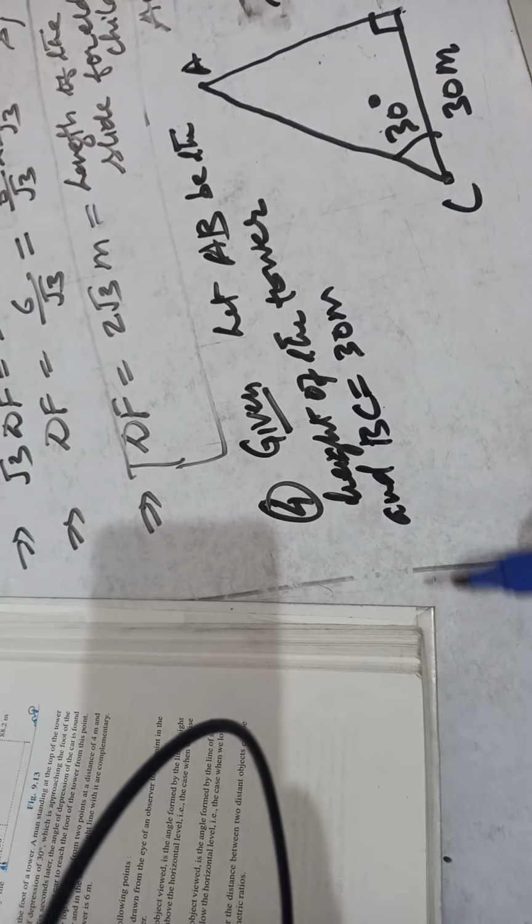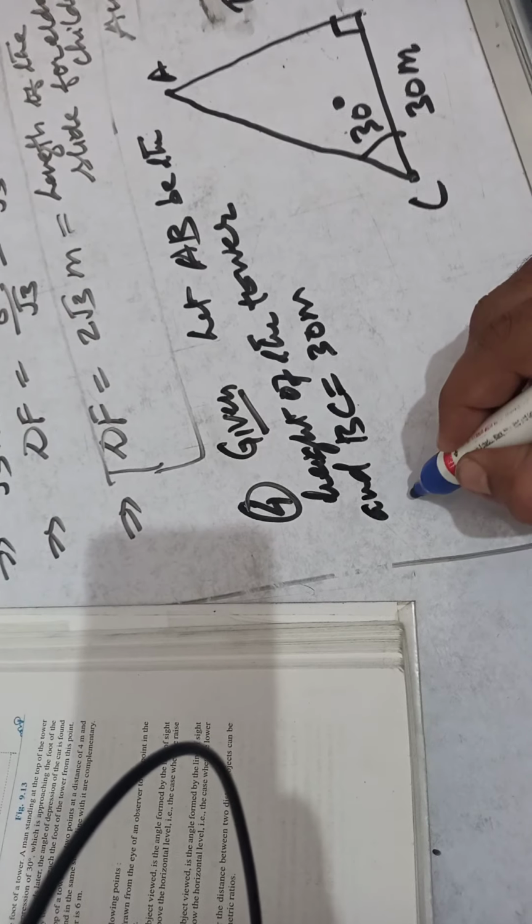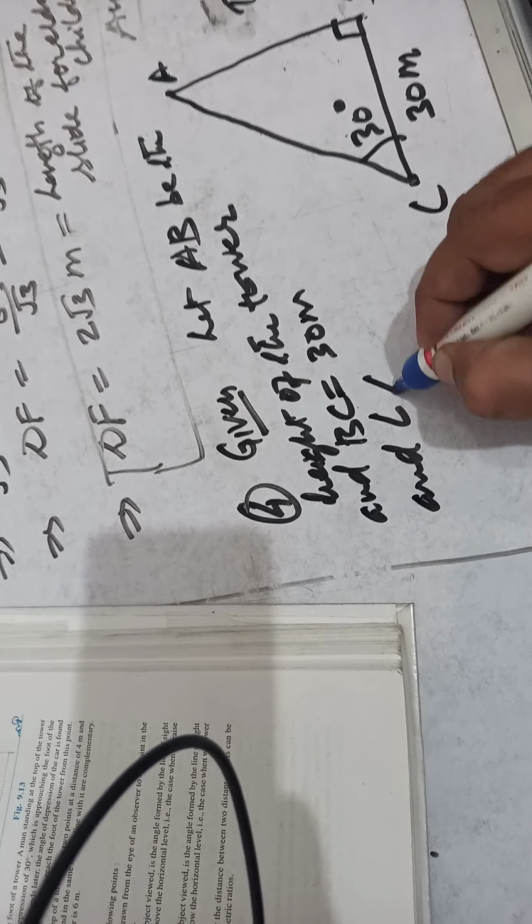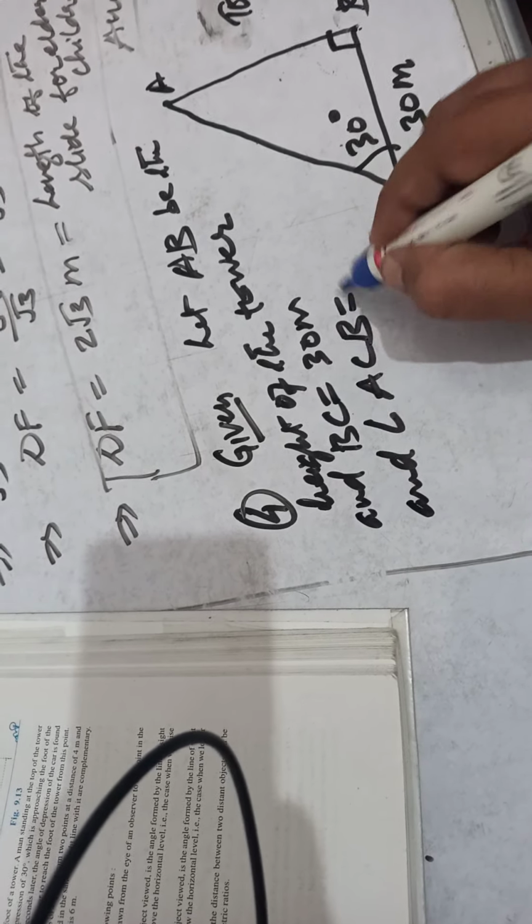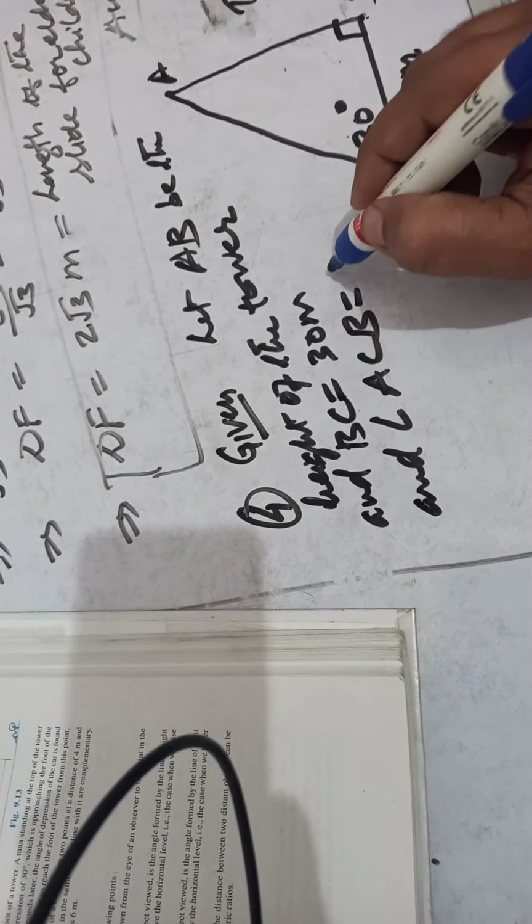And angle ACB equal to 30 degree. This is the angle of elevation.